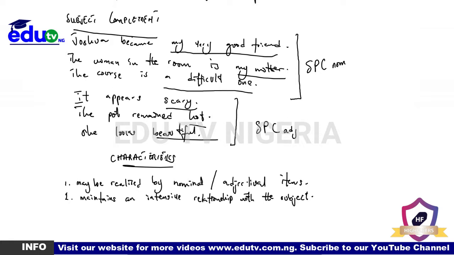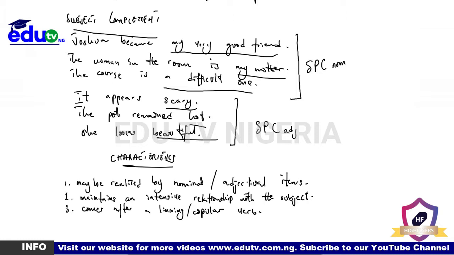The other thing you should note is that it usually comes after a copula or a linking verb. So, comes after a linking verb. Linking or copula verb. Now, that tells you that we have different types of verbs, but then for us to see a complement, a subject complement for that matter, in a sentence, then that means that the predicator or the verbal group must have been realized by a linking verb or a copula verb. Do you get it?